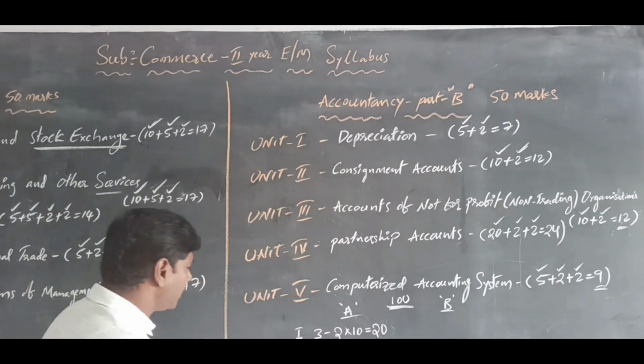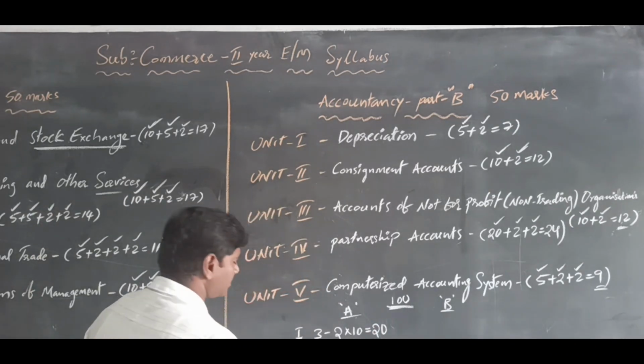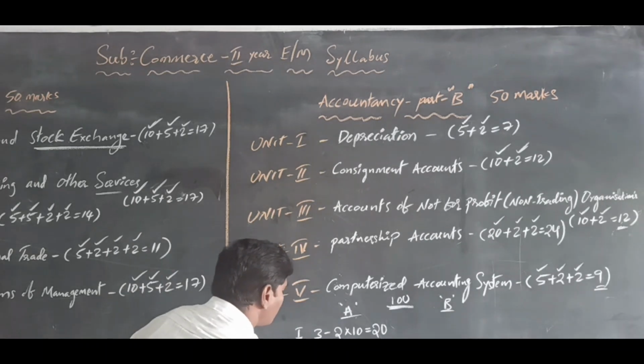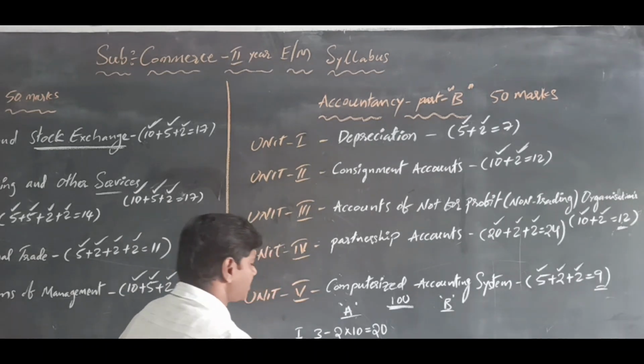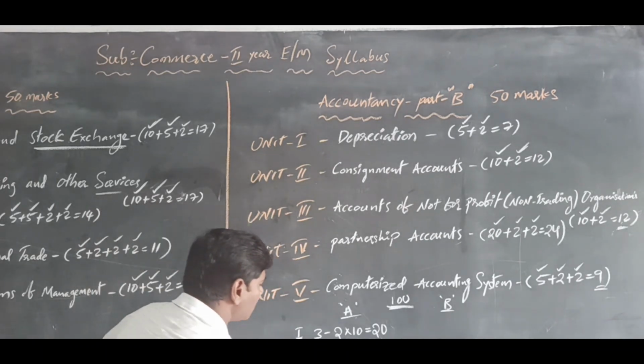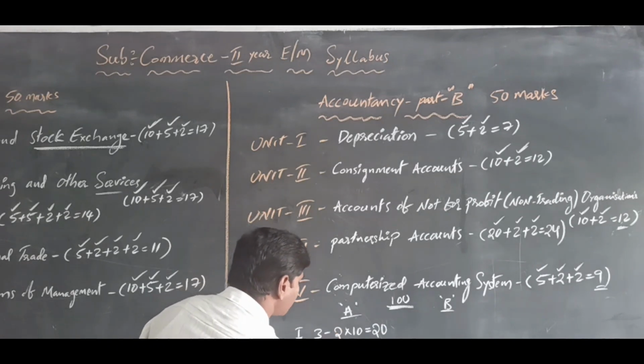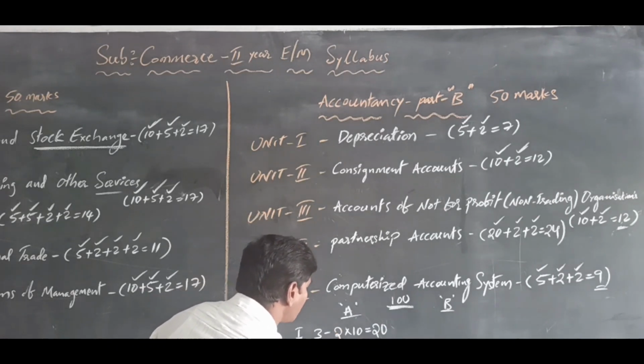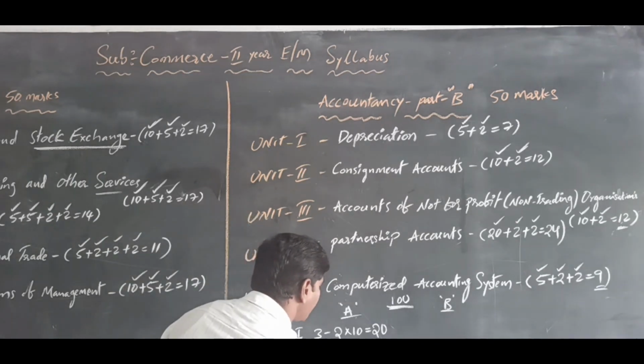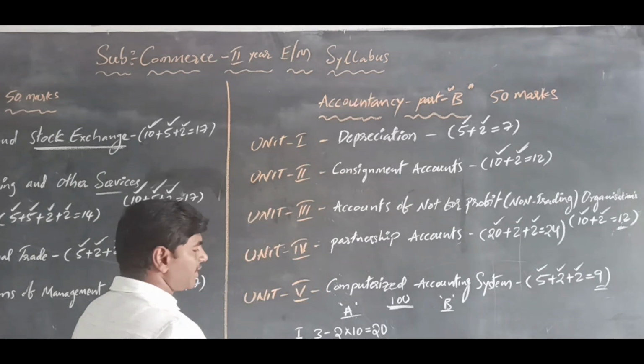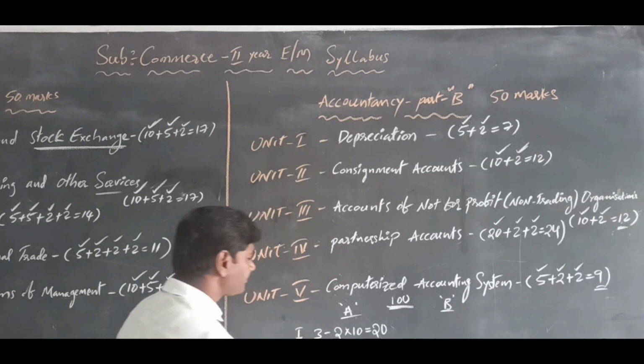The second bit has 6 questions and you write only 4 questions, each question 5 marks, so 4 fives are 20 marks.